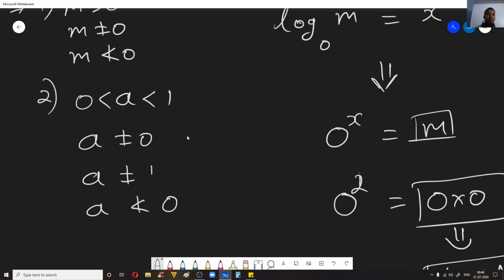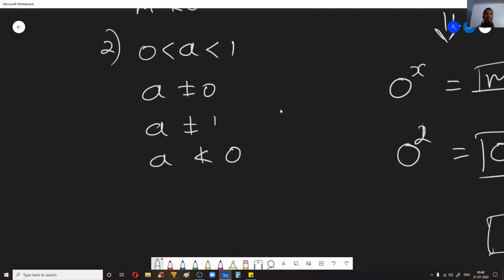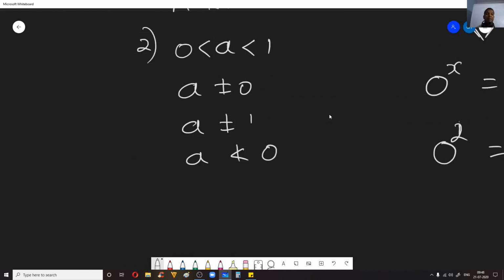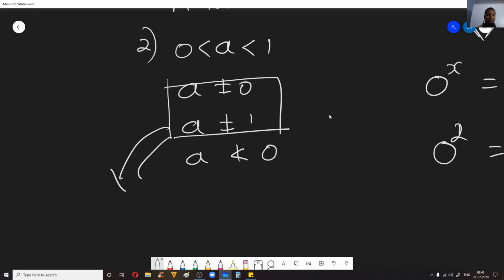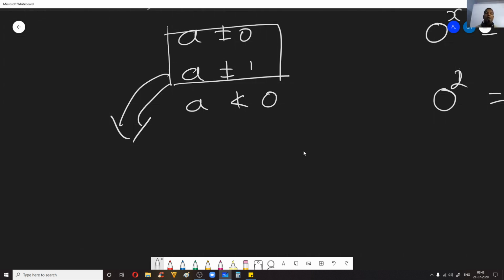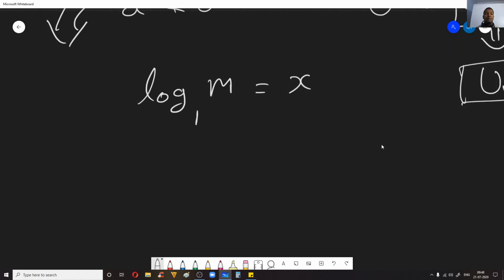Now what happens when a is equal to 1? Let us see. That is one example; we are trying to take examples for these two: what happens if the base is 0, or the base is 1, okay? Say log of m to the base 1 is equal to x.